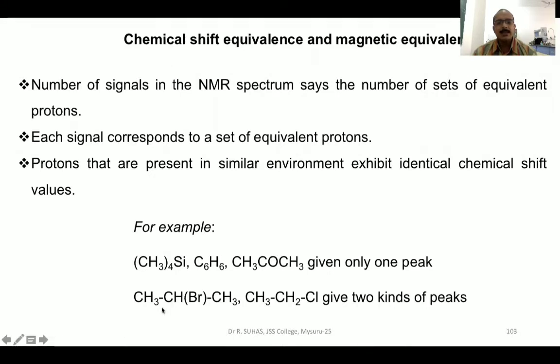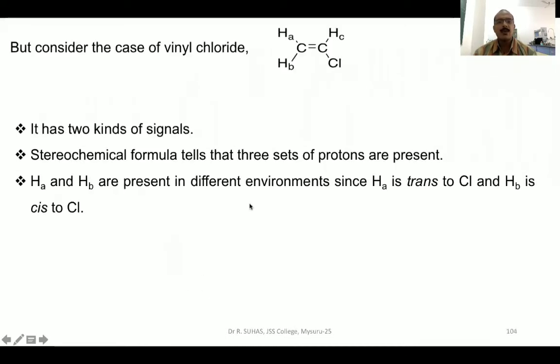On the other hand, take this compound. This is isopropyl bromide. Here, below, we have Br. That means these two CH3s are present in the same chemical environment, whereas this H is present in a different environment. Hence, the two CH3s will give one peak and this H will give another peak. So you can expect two peaks in this compound. This is ethyl chloride. Ethyl chloride also exhibits two different signals because CH3 is in a different environment and CH2 is in a different environment. So these are not chemically equivalent, whereas the earlier ones are chemically equivalent.